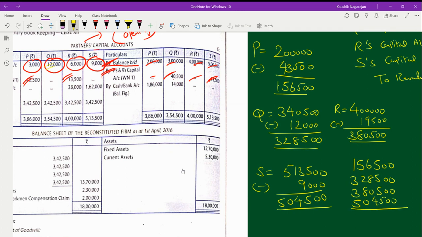When you add all this, how much you get? Are you getting an amount of rupees 13 lakh and 70,000 as the total value of capital?